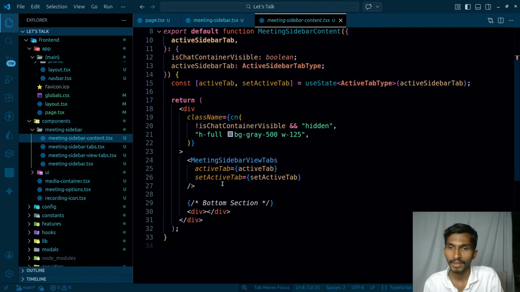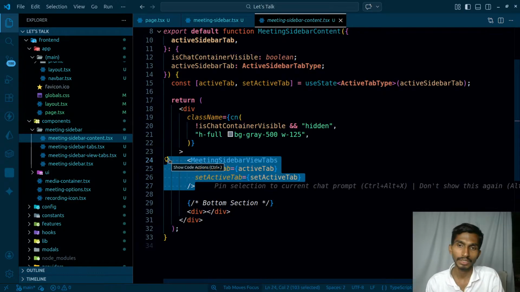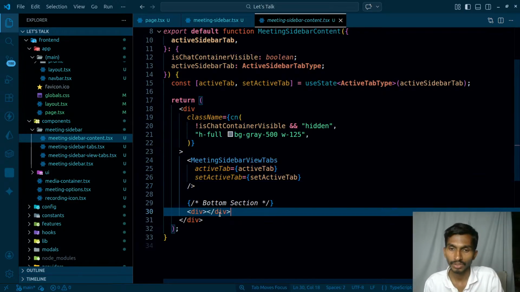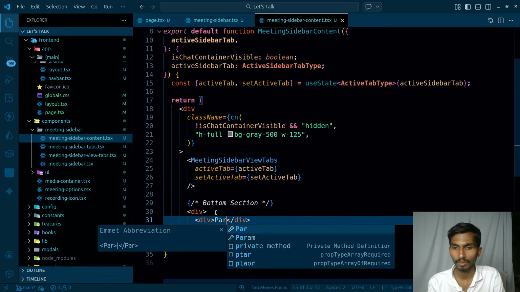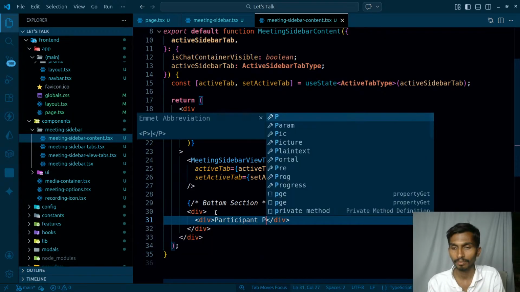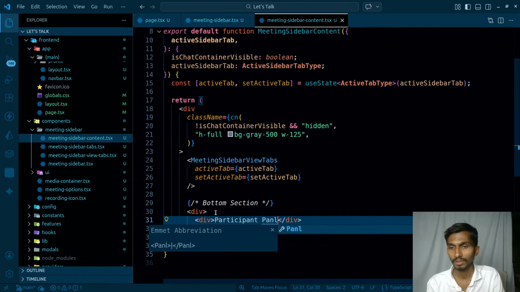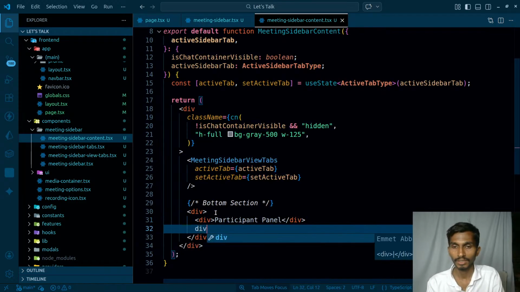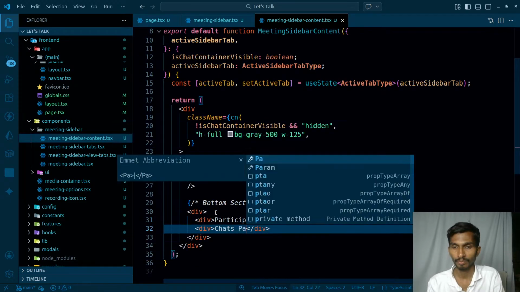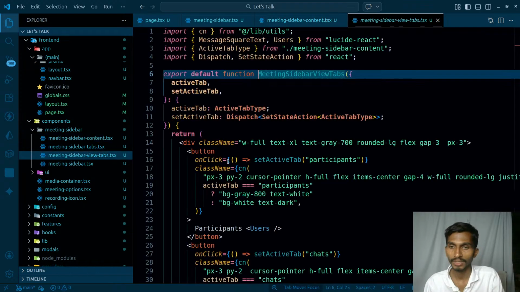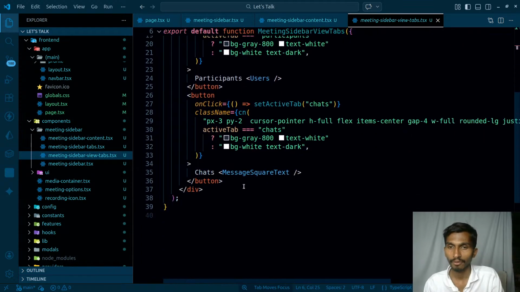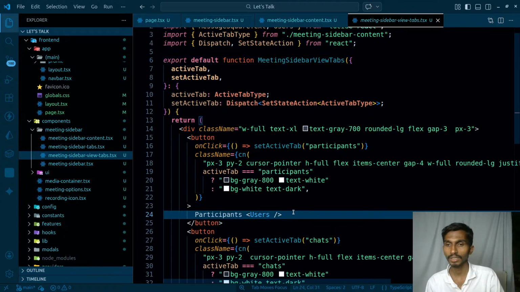Inside meeting sidebar content, I have the meeting sidebar view tabs. Using them you can simply switch views, and then I have these two things. Inside this I will have two divs ultimately. One div is going to be the participant panel, and another div is going to be the chats panel. So this is how things are actually going to go on. And inside this meeting sidebar view tabs, I'm just having two tabs. Again, they are almost similar ones.